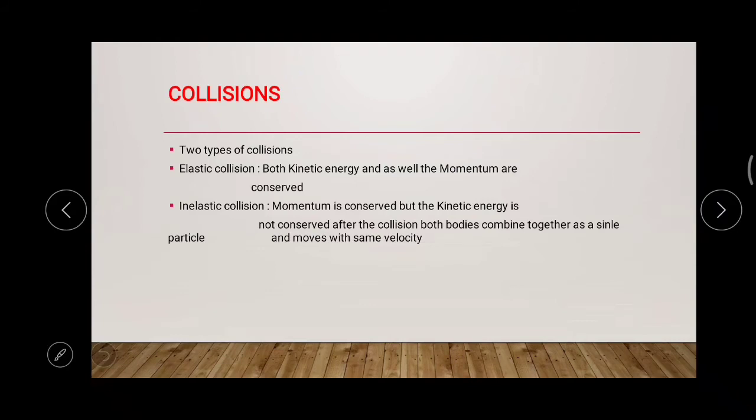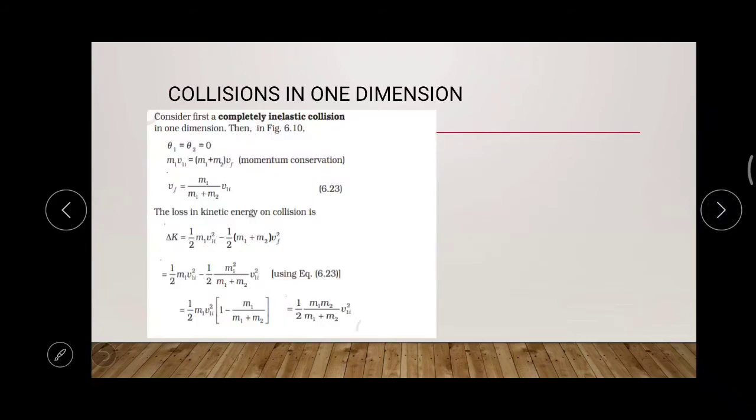But in the case of the inelastic collision, the momentum will be conserved, that is, momentum will be equal before and after the collision, but the kinetic energy will not be conserved, will not be a constant. Okay. So now let us see the elastic and inelastic collision in detail.